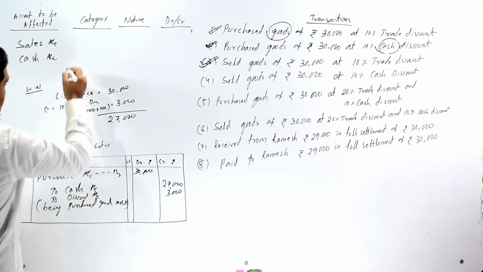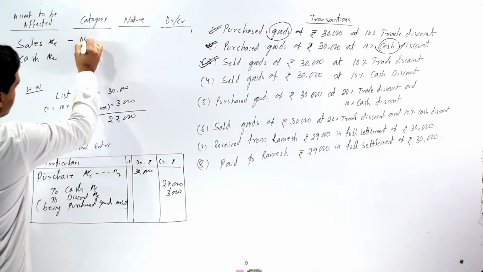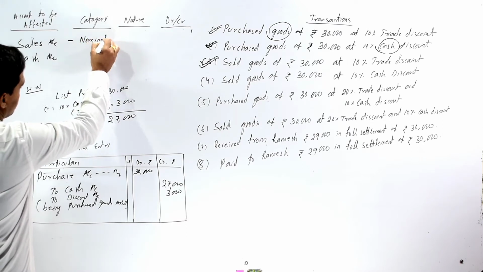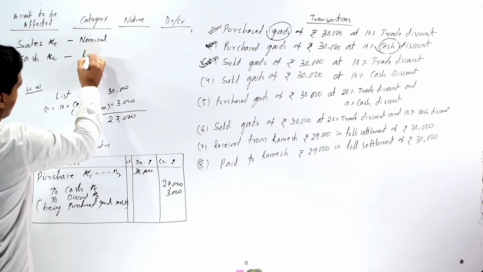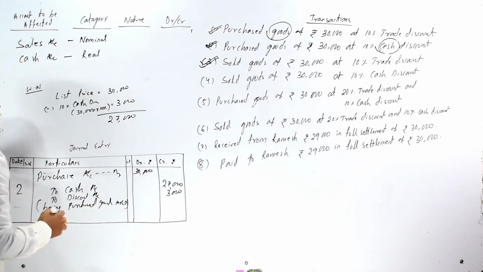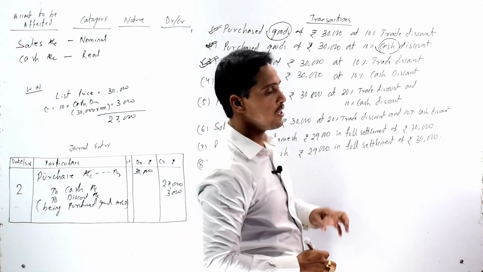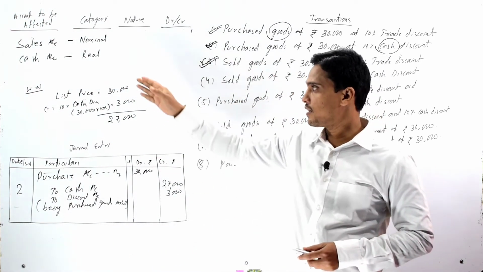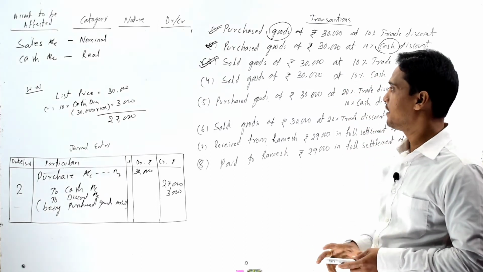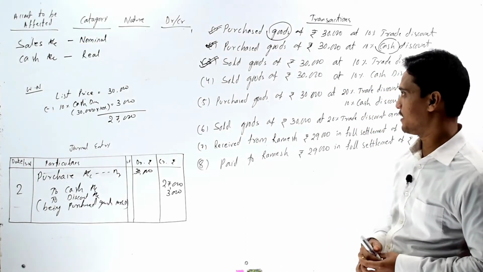So here our sales account is a nominal account and our cash account is a real account. So we have to find out the nature of the concerned accounts in our given transactions.